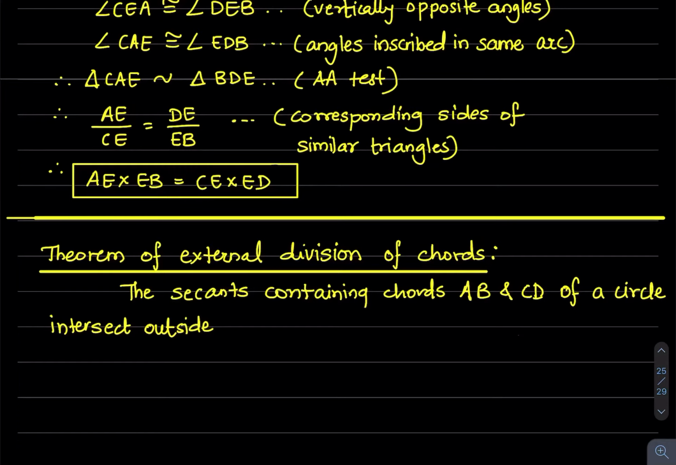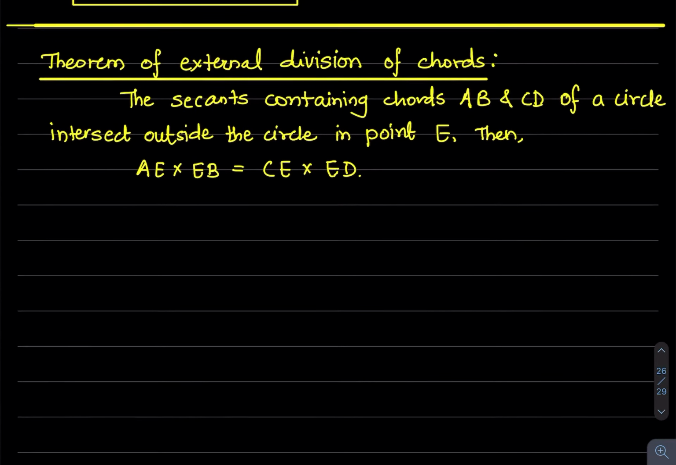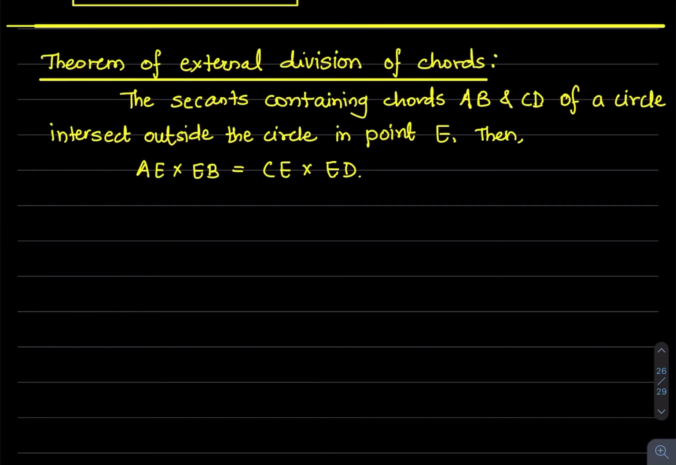So statement: The secants containing chords AB and CD of a circle intersect outside the circle in a point E, then AE into EB is equal to CE into ED. One thing you must observe here is this: the point of intersection of two chords, E, is in each term. So AE, EB, CE, ED. Same happens here. Point of intersection E is in each term AE, EB, CE and ED. So keep this in mind while solving the problems. Now we will see the proof.